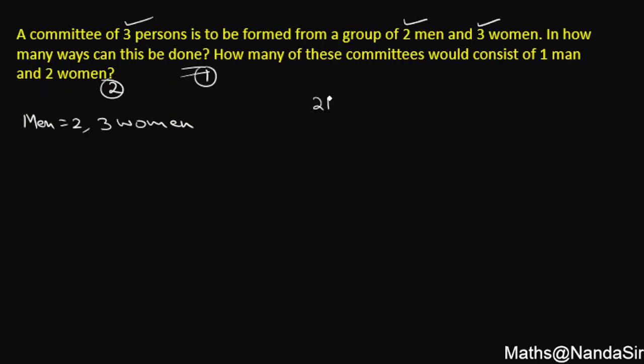If I say 2 men are there and 3 women are there, with the help of this we need to form a committee of how many members? A 3 member committee is required, but in the first question there is no condition. In the first question, let me write, there is no condition.